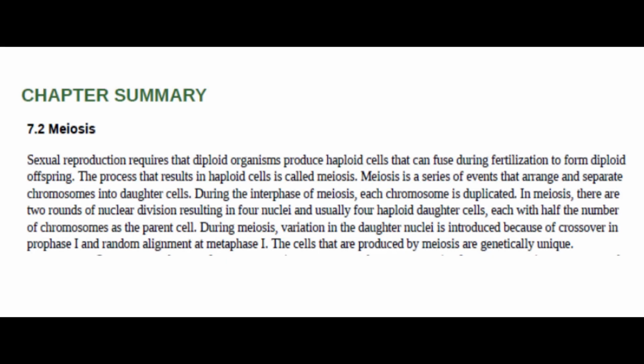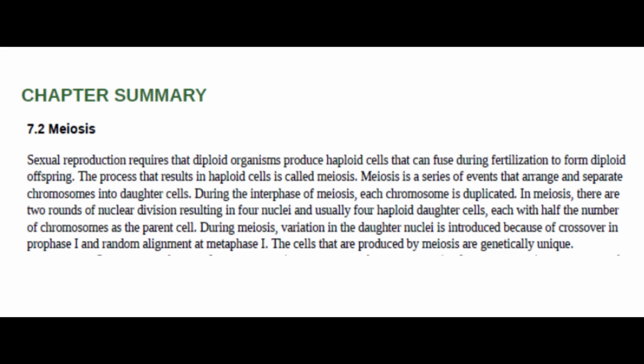Section 7.2. Meiosis. Sexual reproduction requires that diploid organisms produce haploid cells that can fuse during fertilization to form diploid offspring. The process that results in haploid cells is called meiosis. Meiosis is a series of events that arrange and separate chromosomes into daughter cells. During the interphase of meiosis, each chromosome is duplicated.